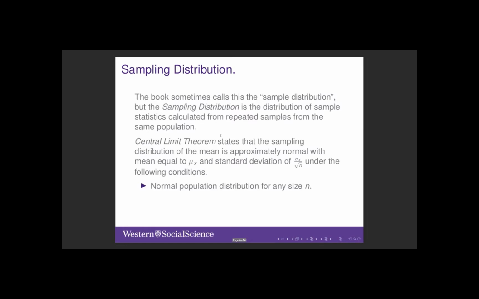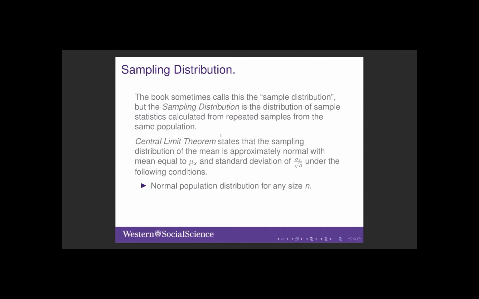The central limit theorem tells us that if we calculated the average age in each of those 1,000 samples, the distribution of those average ages will be normal, with a mean equal to the true population mean, and standard deviation equal to the standard deviation of age in the population divided by the square root of the sample size, 1,000 in this case.